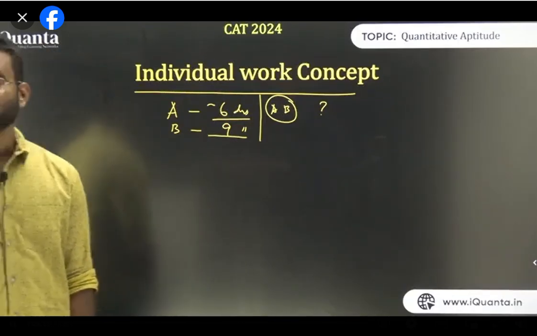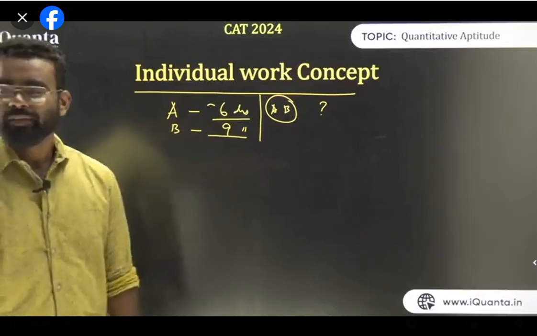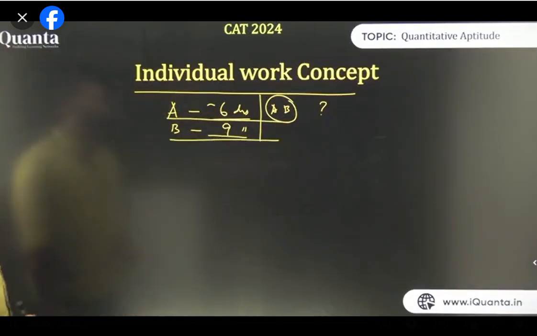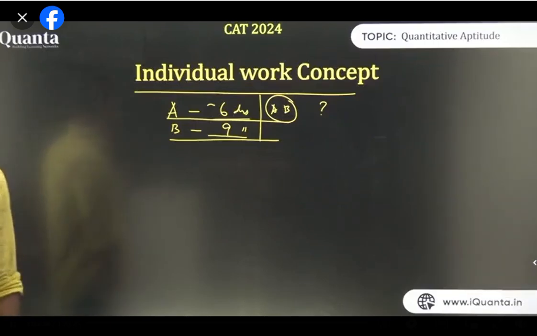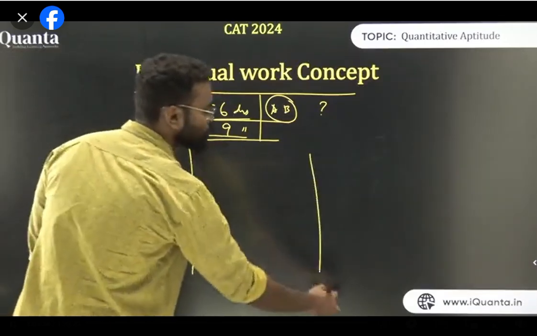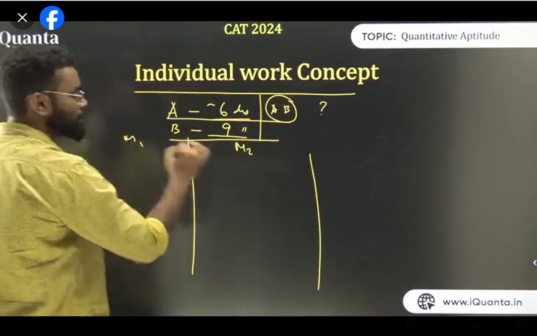So how to solve this question? A has done it in 6 days, B has done it in 9 days. Now think about how we solve this question. There are 3 ways we are going to solve this question. Here I will do method 1, method 2, method 3. I'll give you all the methods, you choose what you need to do.